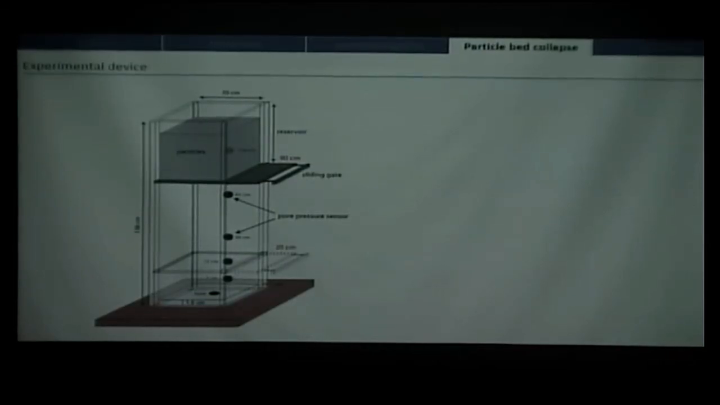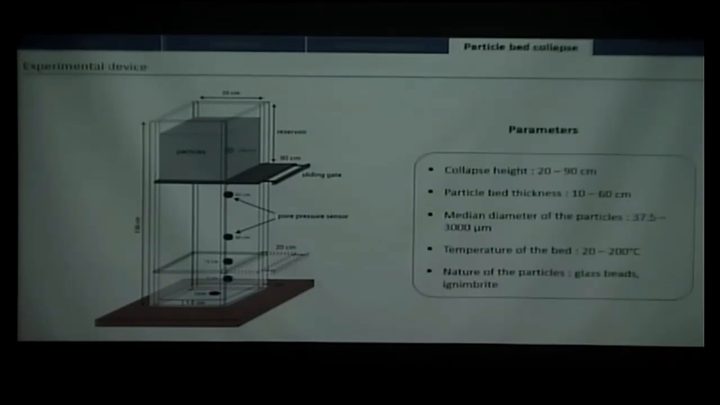So this is the device for the second set of experiments. It is a 140 centimeter high column. I put the particles on top of the sliding gate, called here the reservoir, which is located either at 90 centimeters or at 20 centimeters, depending on the experiment I want to make. To measure the pressure, I use pore pressure sensors at different heights, from the base to 100 centimeters. I investigated several parameters that I won't develop all of here, just to show what we can do with this kind of experiment.